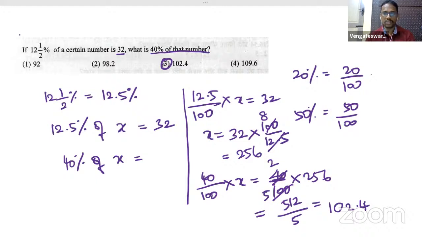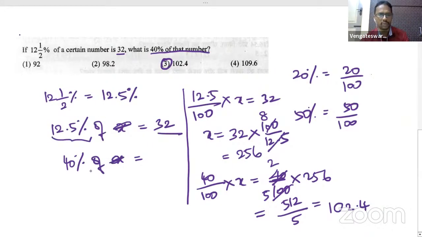Please check the steps if the steps are okay. Okay, yeah, fine. Now, how can we do this question otherwise? So we got the question, we found the value of x, and then from there we got the answer. Instead, how we can do this question more directly, without even getting the value of x, we can directly work the question. So how we can do that? Very simple. Just forget about the value of x.